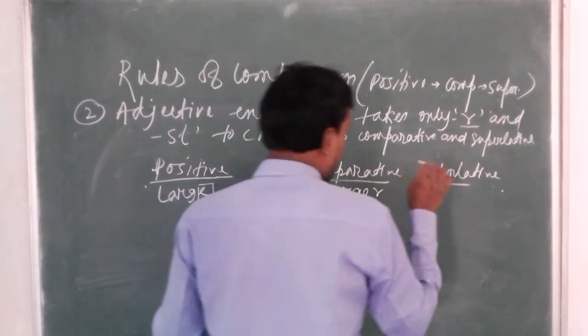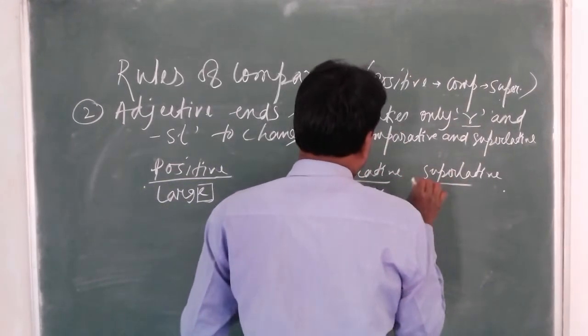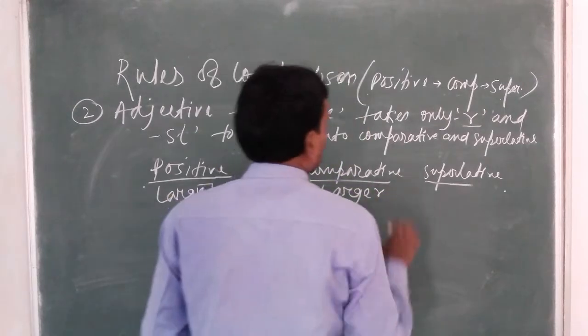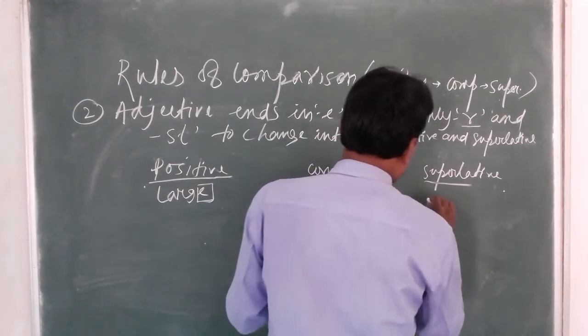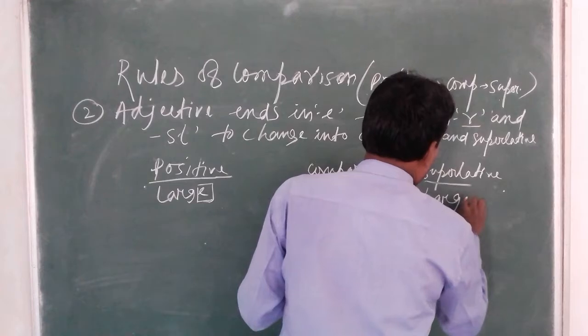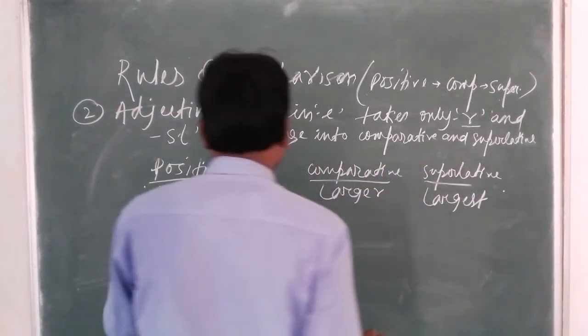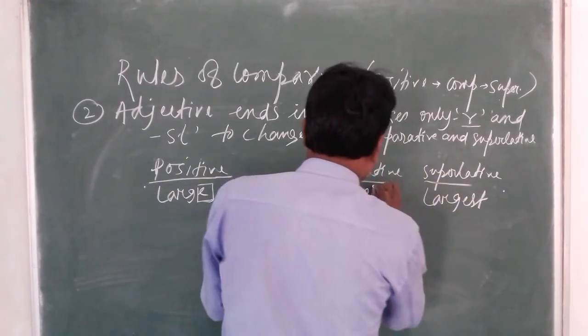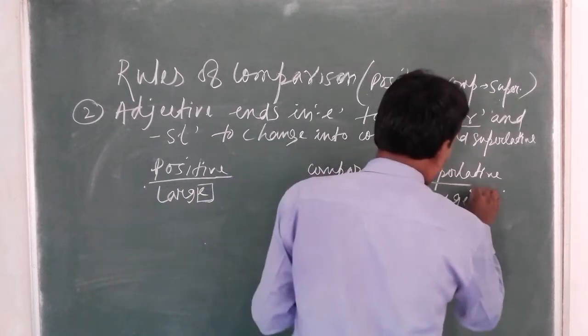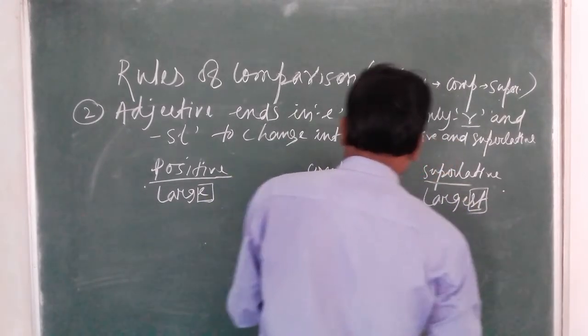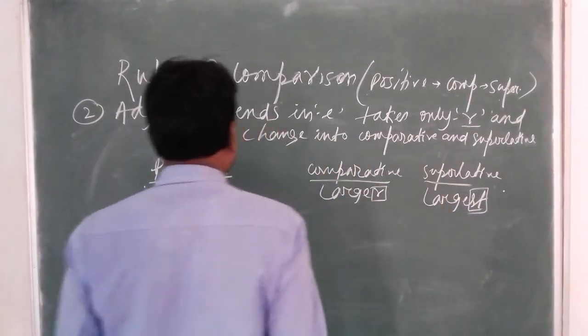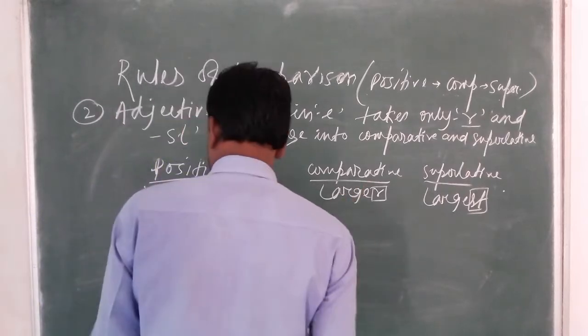And only ST, not EST, to change into superlative. Largest. Large, larger, only add R and only add ST to change into comparative and superlative. Large, larger, largest.